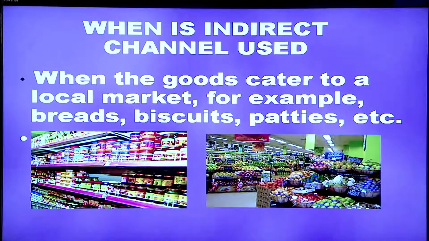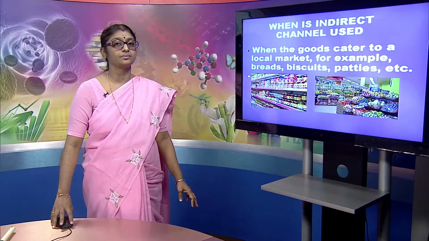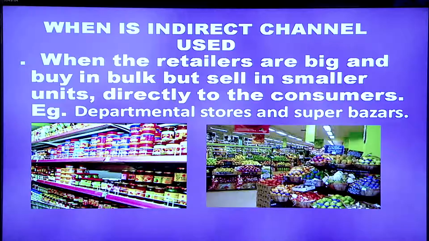When is the indirect channel used? When the goods cater to the local market, for example, perishable goods like breads, biscuits, patties, etc. are needed for the local market, then an indirect channel is used. An indirect channel can also be used when the retailers are big and buy in bulk but sell in smaller units directly to the consumers. As examples, I can say departmental stores, super bazaars, etc.